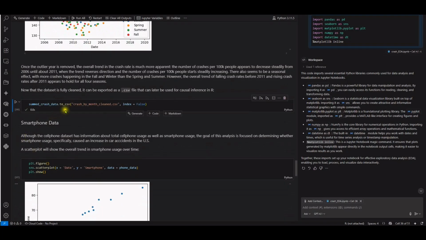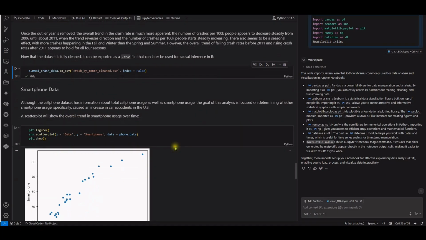Now, smartphone data. Although the cell phone dataset has information about total cell phone usage as well as smartphone usage, the goal of this analysis is focused on determining whether smartphone usage specifically caused an increase in car accidents in the US. A scatter plot will show the overall trend in smartphone usage over time.